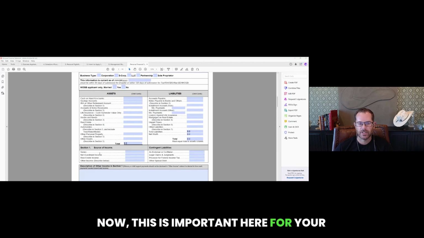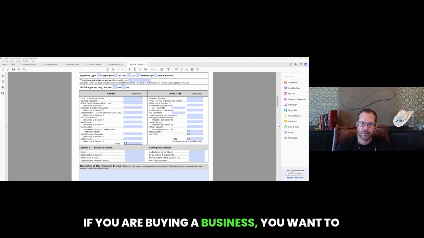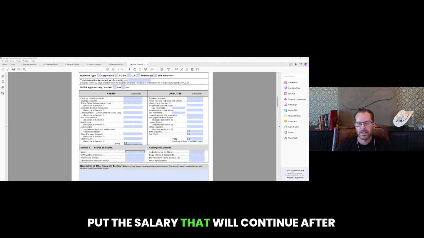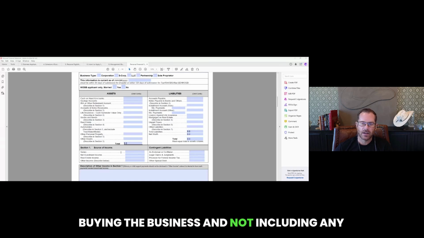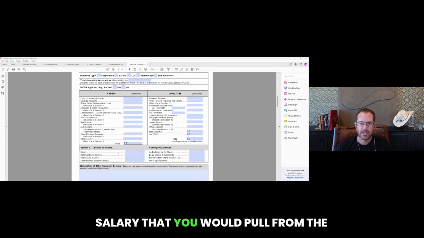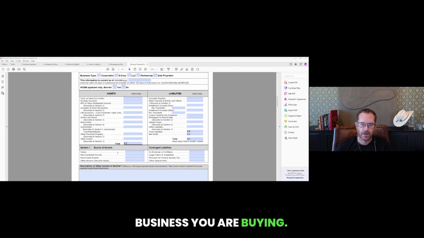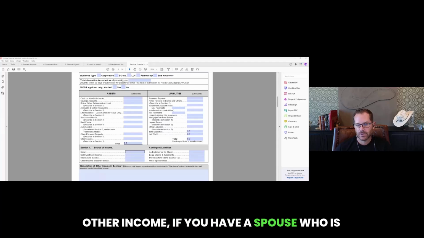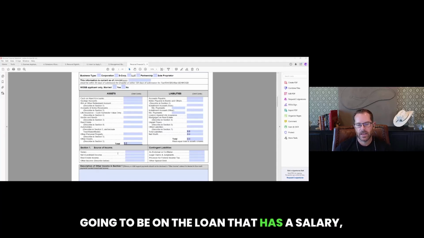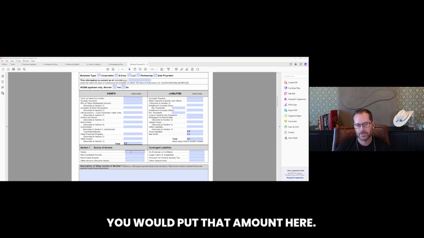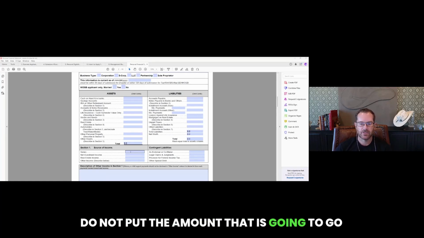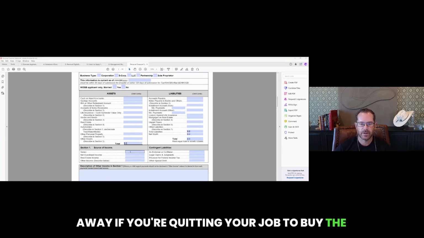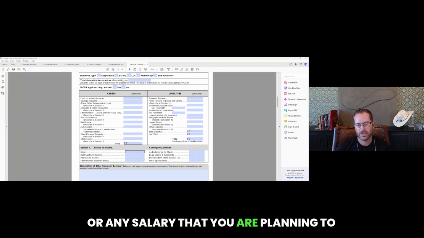Now, this is important here for your salary. If you are buying a business, you want to put the salary that will continue after buying the business and not including any salary that you would pull from the business you are buying. So if you are keeping a job, if you have other income, if you have a spouse who is going to be on the loan that has a salary, you would put that amount here. Do not put the amount that is going to go away if you're quitting your job to buy the business, or any salary that you are planning to include from the business you are buying.